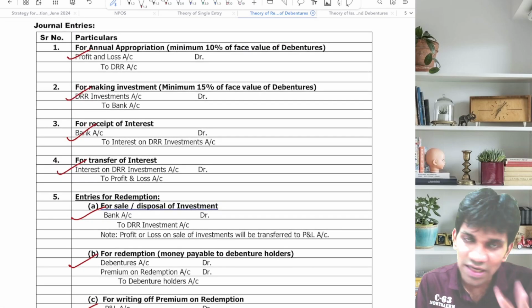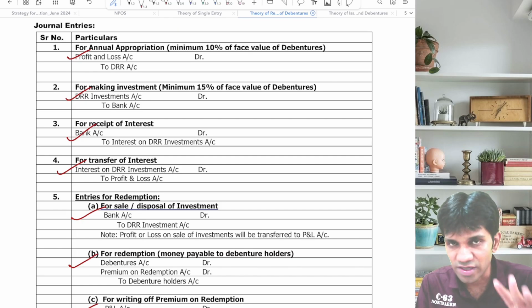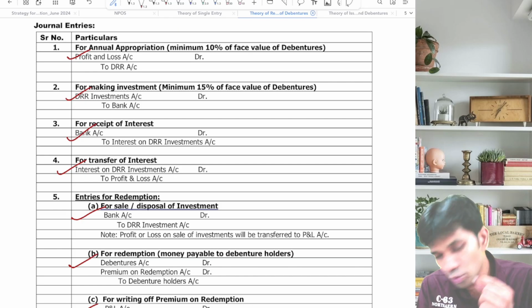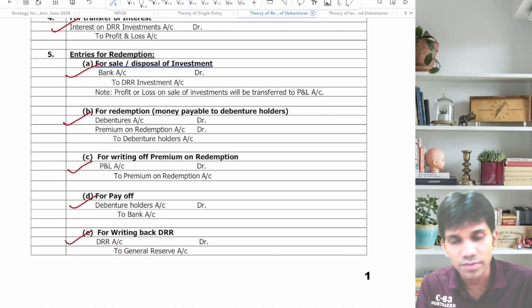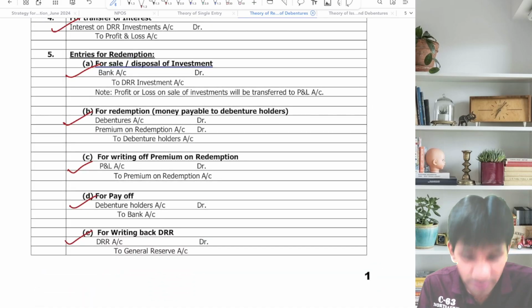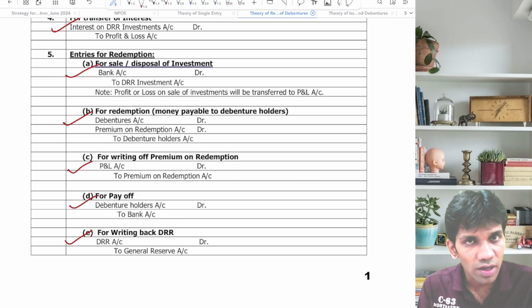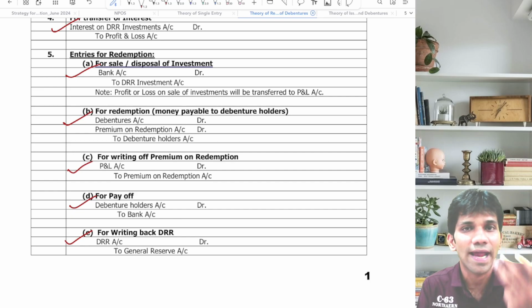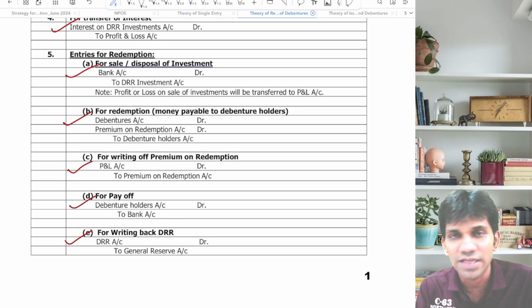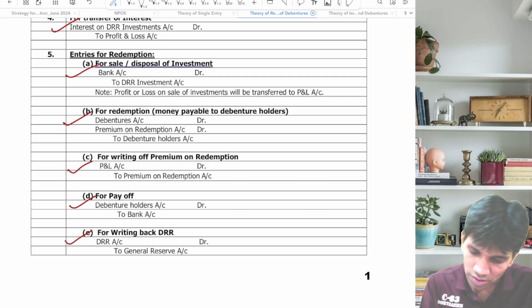Transfer, invest, interest. Then transfer of interest to P&L. In the year of redemption, sale of investment, redemption due, POR write-off, pay off the debenture holders, and last but not the least, transfer DRR to general reserve.